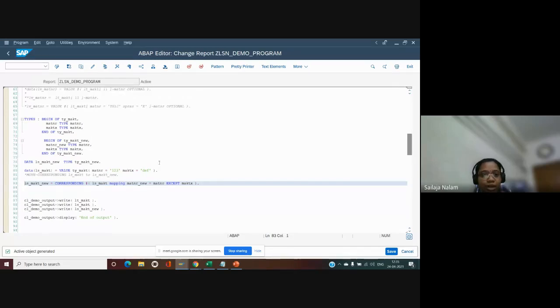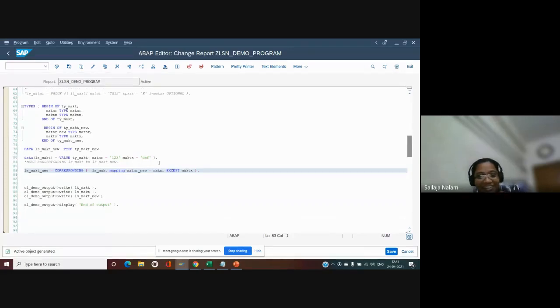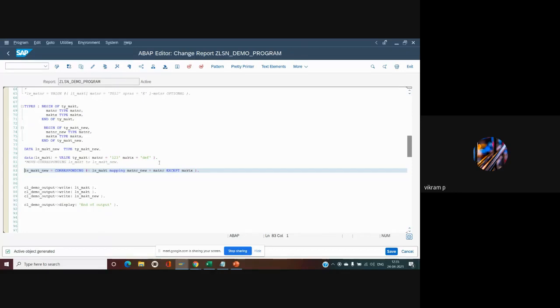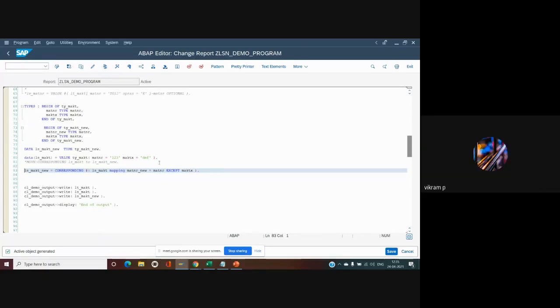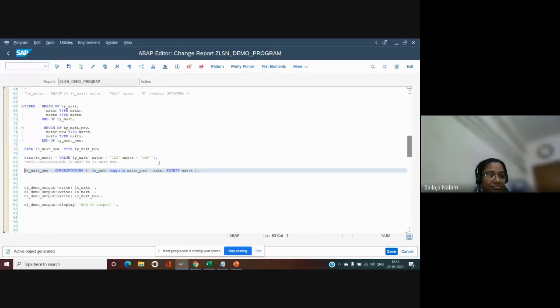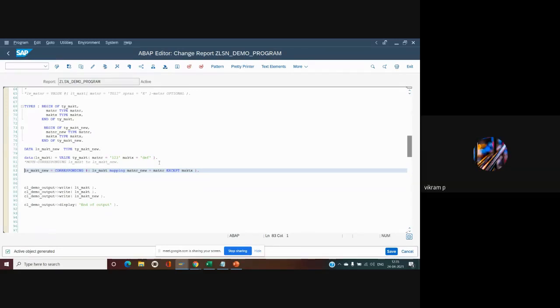Does anybody want to add? Mahesh, I think I am running out of time. I think we can map the fields also, right, Shailaja? Sorry? Inside of the, see, you are making the corresponding, right? So this corresponding will almost work like a move corresponding, okay? Yes, yes. Just it's additional only.